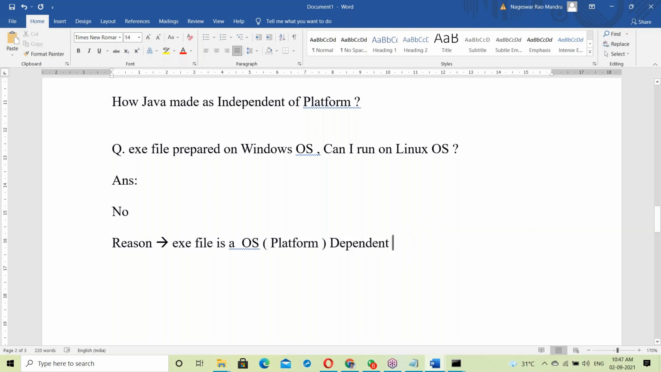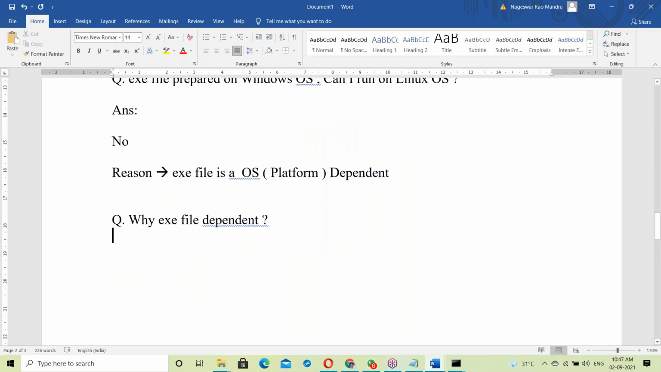OS dependent. Now, immediately, questions. Next question: why is an exe file OS dependent? Anyone? What's the answer?